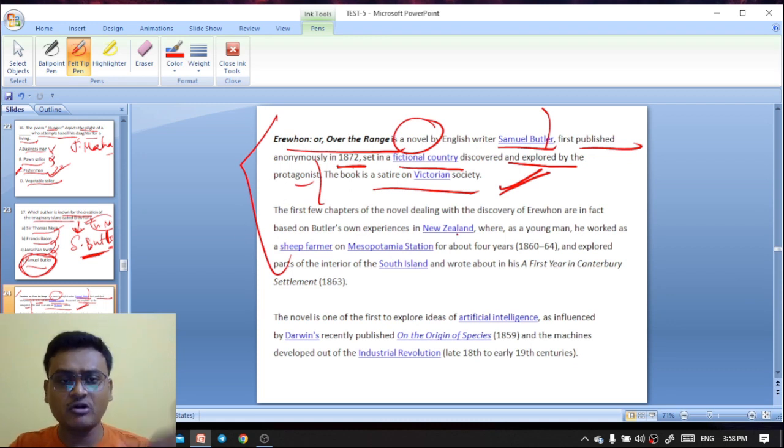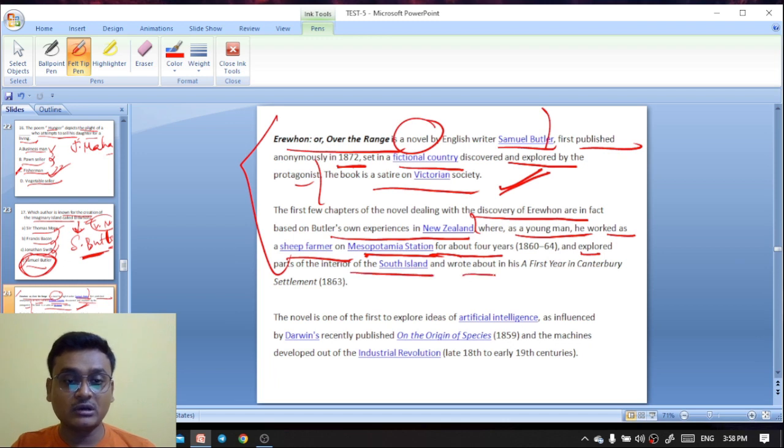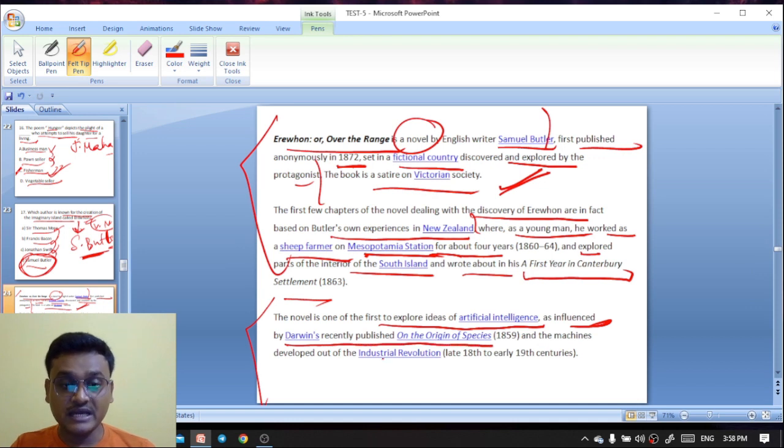The first few chapters of the novel deal with the discovery of Erewhon, and are in fact based on Butler's own experience in New Zealand, where as a young man he worked as a sheep farmer on a Mesopotamia station for about 4 years and explored parts of the interior of the South Island, and wrote about it in his A First Year in Canterbury Settlement. The novel is one of the first to explore ideas of artificial intelligence, as influenced by Darwin's recently published On the Origin of Species and the machines developed out of the Industrial Revolution.